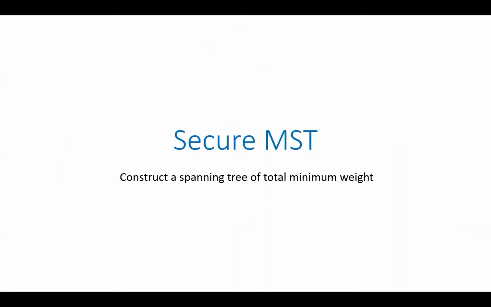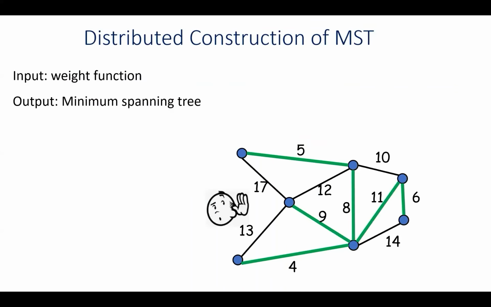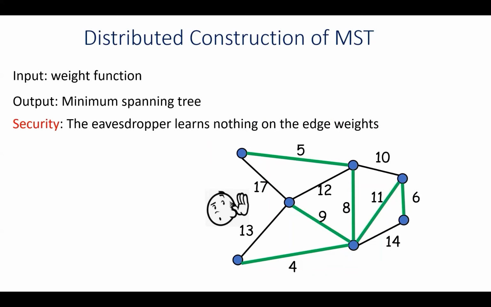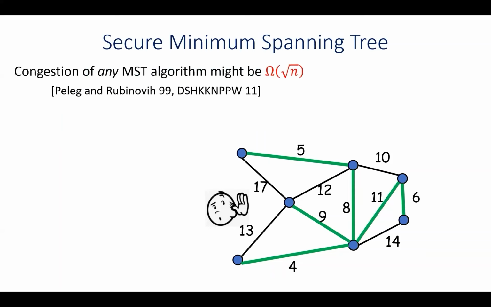Okay, so I'll next turn to describe the secure algorithm for computing a minimum spanning tree. Now recall that in the minimum spanning tree problem, we are given a weight function defined on the edges of the graph, and the goal is to construct a spanning tree of total minimum weight. And obtaining security for this problem means that the eavesdropper is required to gain no information on the weights of the edges.